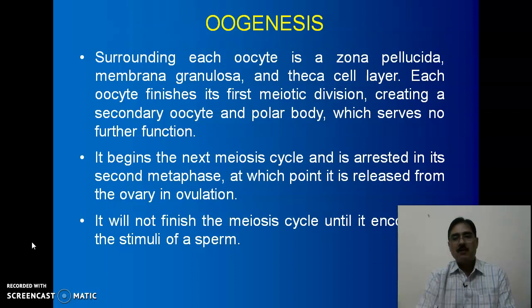So here there is a difference between spermatogenesis and oogenesis. In the case of spermatogenesis, when a primary spermatocyte is divided meiotically to form secondary spermatocytes, the size remains equal, while here there is formation of one secondary oocyte and one polar body. It means there is unequal distribution of cytoplasm.